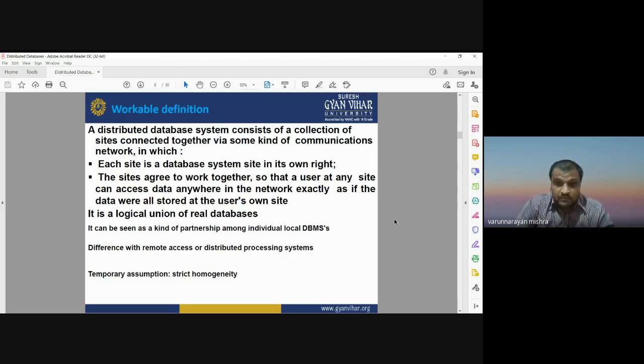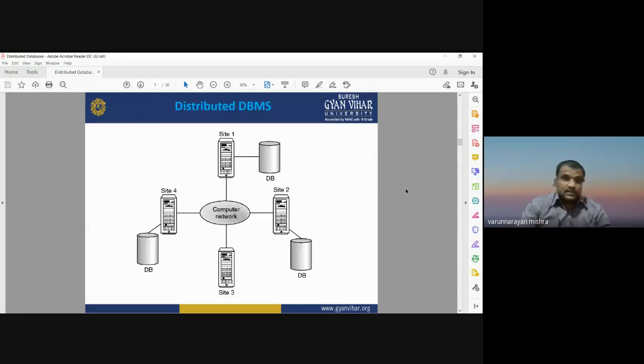Database management system means we talk about related databases. If we have related databases over different computer networks, over different machines, they can be interconnected with each other using some communication network. This is the diagram, the figure showing the distributed database management system. You can see here the database is stored at site 1, at site 2, at site 3 and site 4.